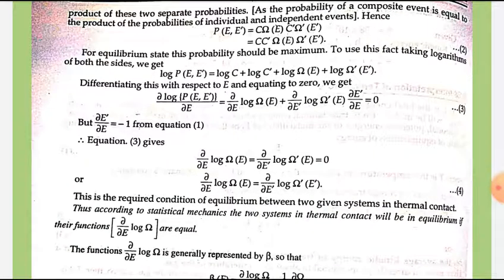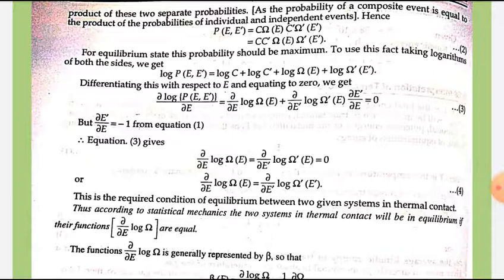del over del E log of omega(E) minus del over del E dash log of omega dash(E dash) is equal to 0. So del over del E log of omega(E) is equal to del over del E dash log of omega dash(E dash). यहाँ ऊपर वाली इक्वेशन में माइनस का साइन है. This is the required condition of equilibrium between two given systems in thermal contact.